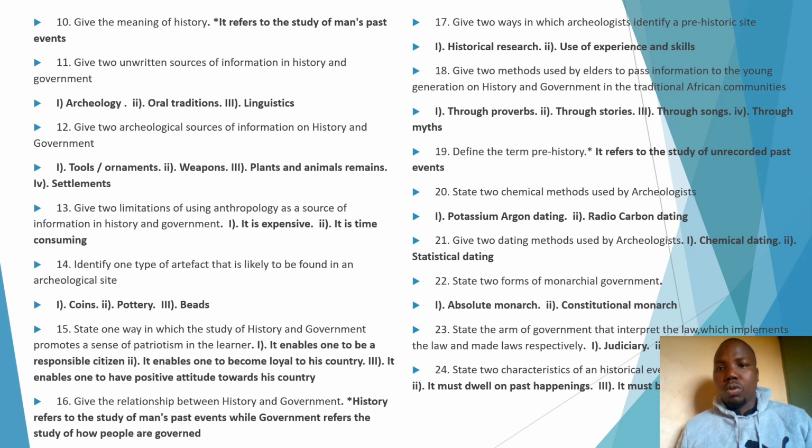Now let's move to question 17. Give two ways in which archaeologists identify a historic or an archaeological site. So in this case, ways or methods used by archaeologists to identify prehistoric or archaeological sites. The answers you expect, for example, they normally use their own experience and skills. They also use historical research by researching through historical documents. At least they will be able to identify a historic site.